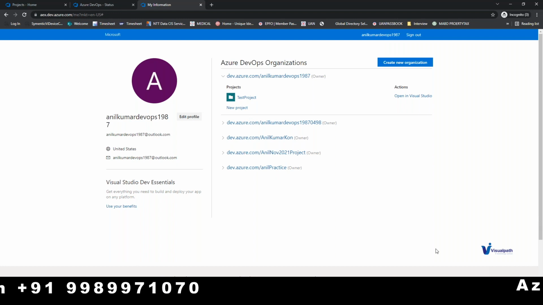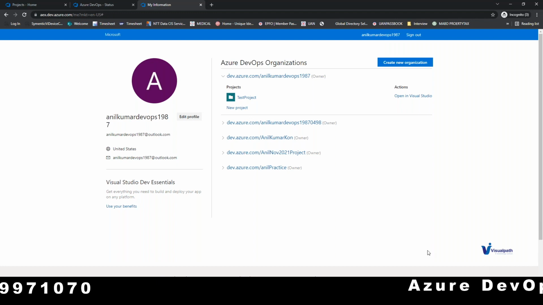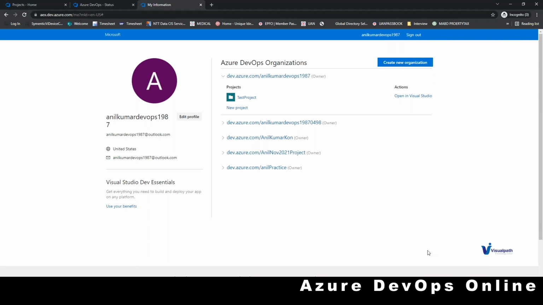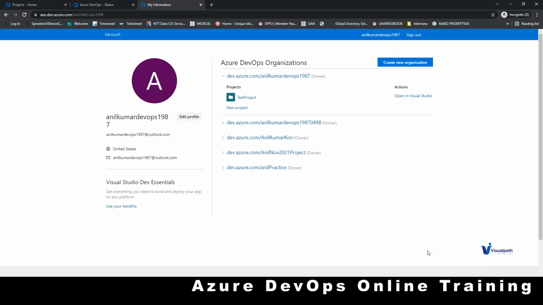So I cannot see the list of organizations that I'm part of in the first tab, but I can see the list of organizations that I'm part of in this page. So this is one of the pages that you need to remember and have an idea of.